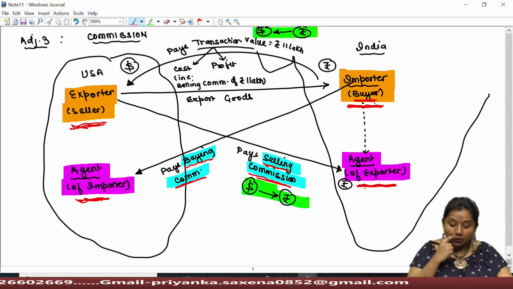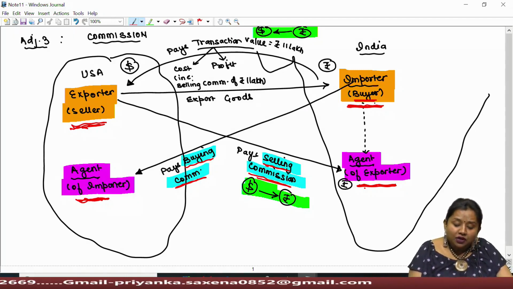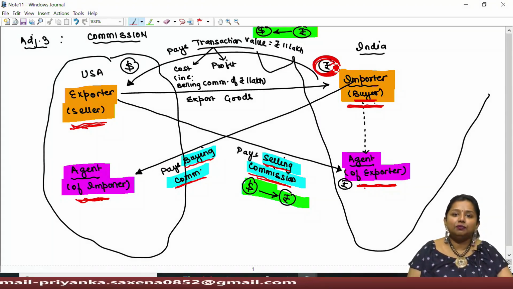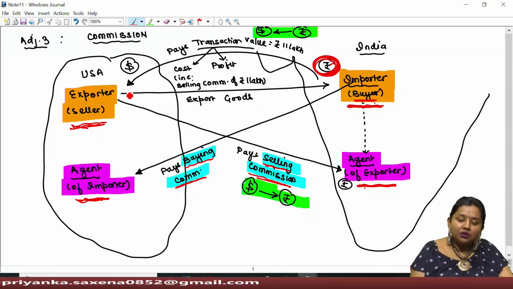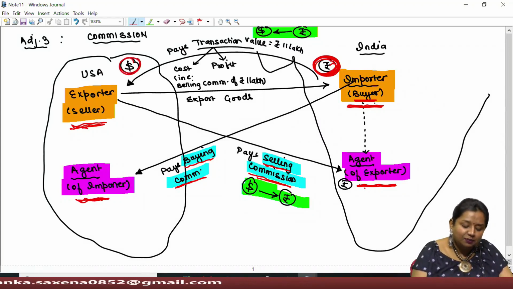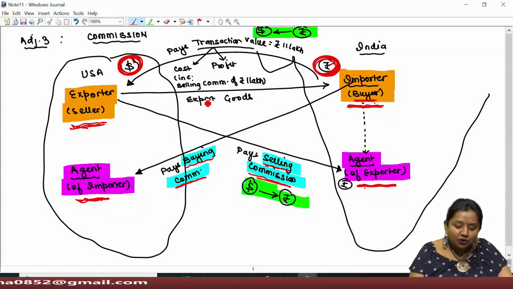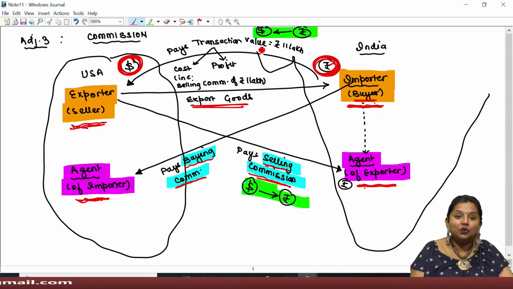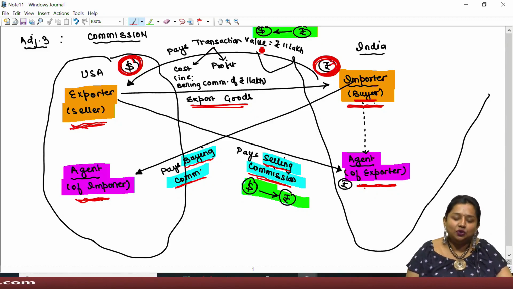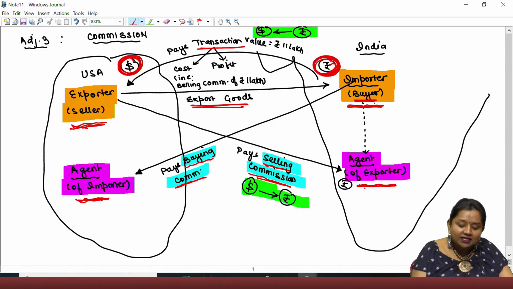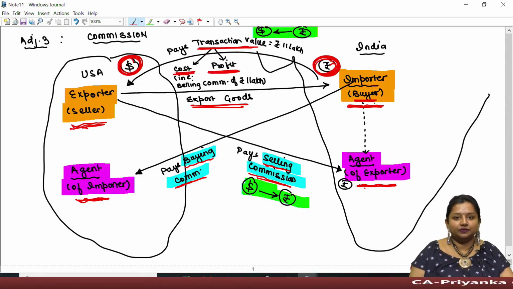Okay. Now, the importer located in India, having his currency in Indian rupees, while importing goods makes payment to the exporter in foreign currency. The exporter while exporting goods shall charge the transaction value, the invoice price at which he sold the goods. His transaction value, invoice price, is inclusive of the cost incurred by him along with his profit margin.